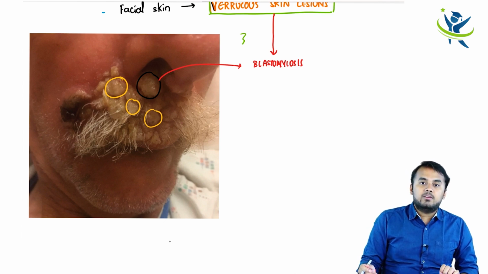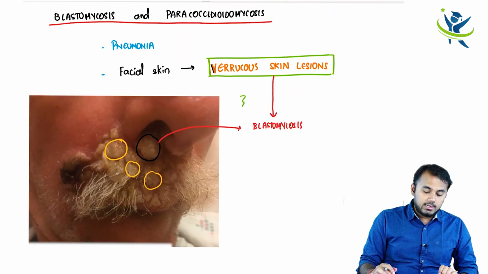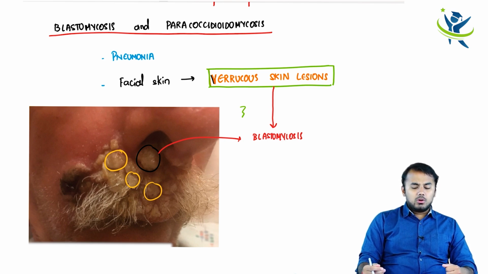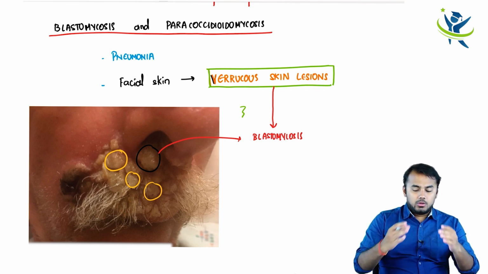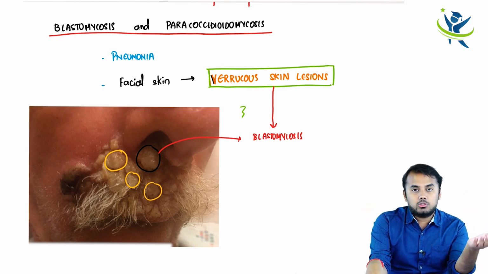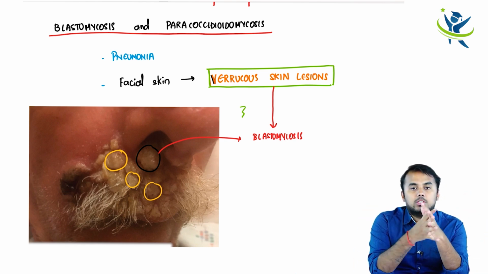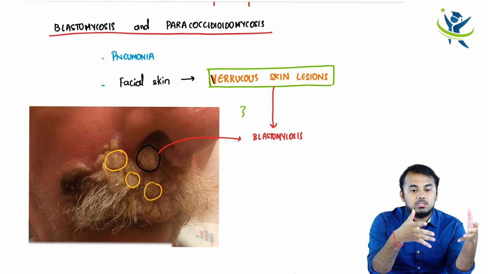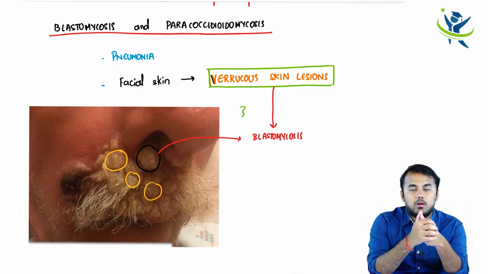And the second thing is that, okay, you also told me that in paracoccidioidomycosis you see verrucous lesions. Yes, okay, I see verrucous lesions, but how am I going to differentiate it? Because in blastomycosis and in paracoccidioidomycosis, both of them I find verrucous skin lesions. So which one is para and which one is blasto? How am I going to know?